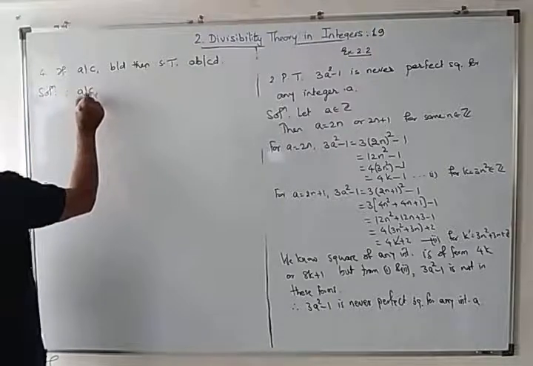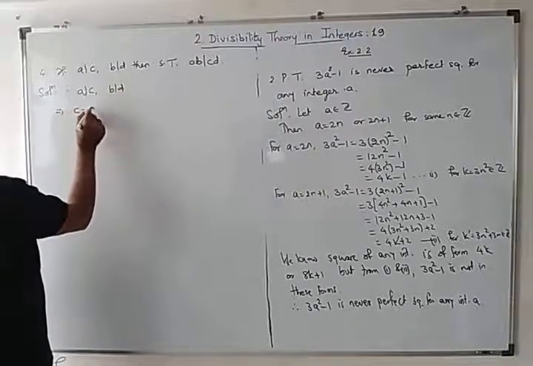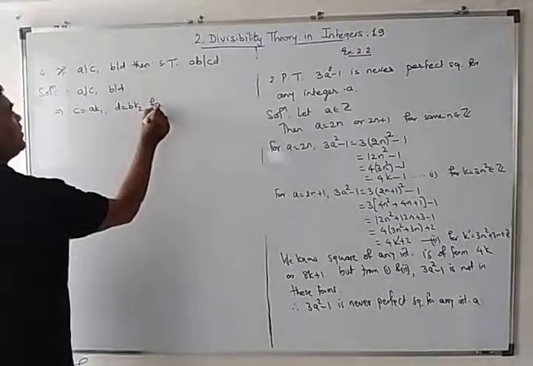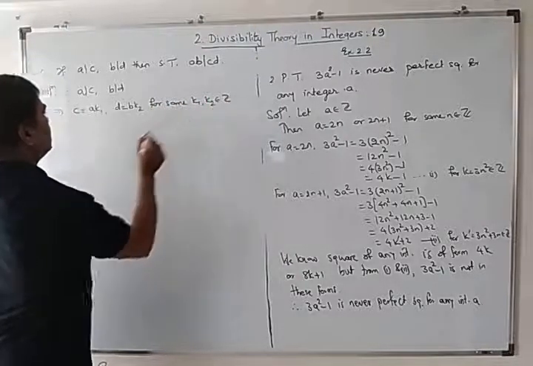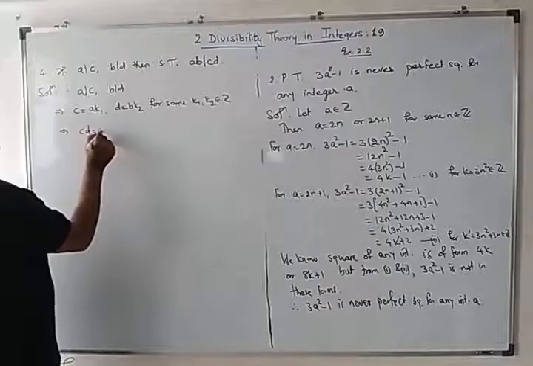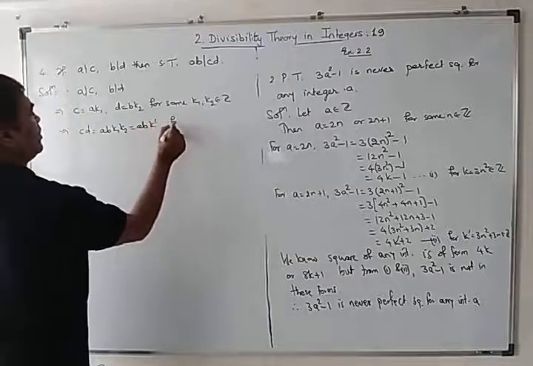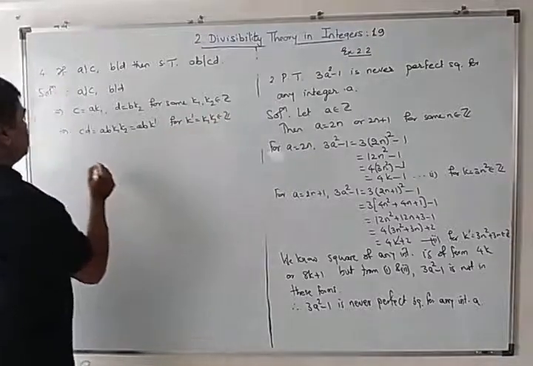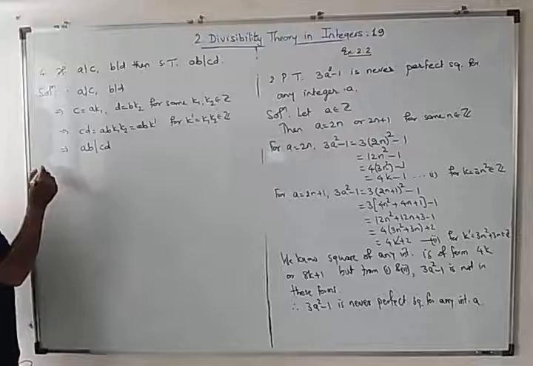Since a divides c and b divides d, this implies c equals a k1 and d equals b k2 for some k1, k2 belonging to Z. This implies cd is equal to ab times k1 k2, which is ab k' for k' equal to k1 k2 belonging to Z. This implies ab must divide cd.